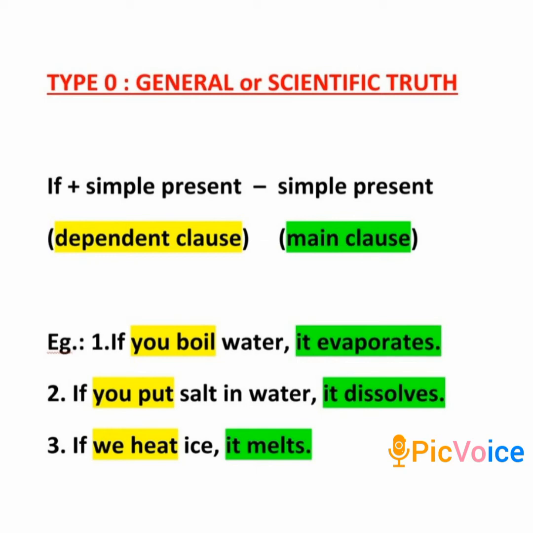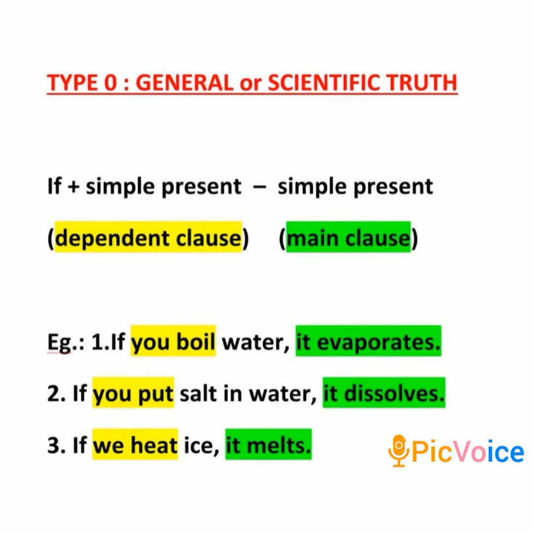The structure is if plus simple present in the dependent clause, and simple present in the main clause. That is, both in the dependent clause and the main clause, the tense is the simple present tense.